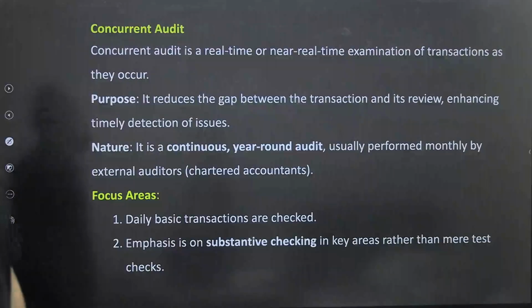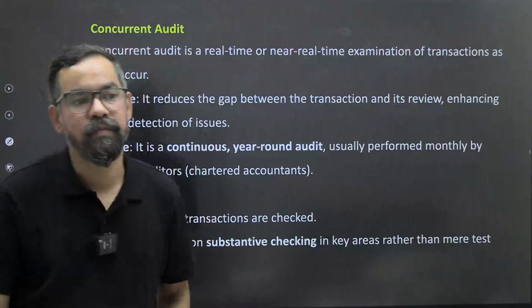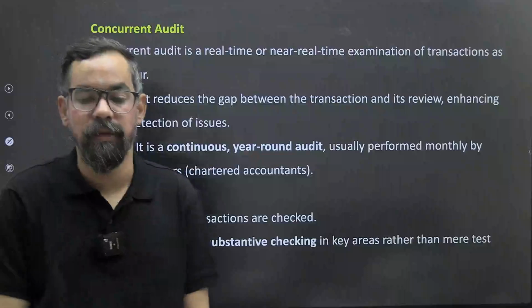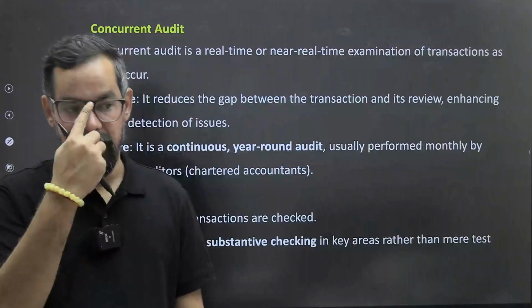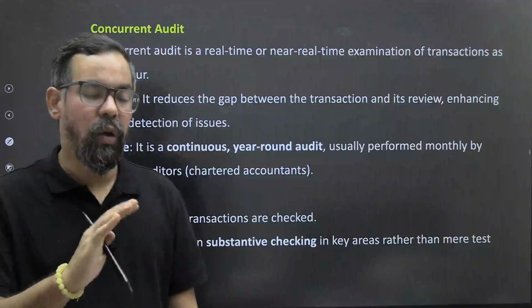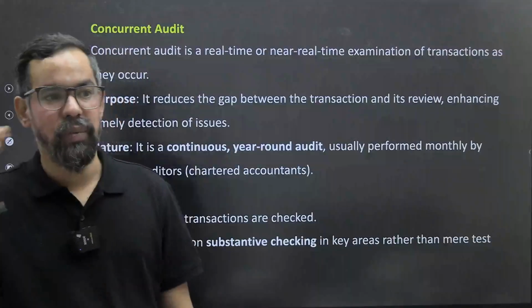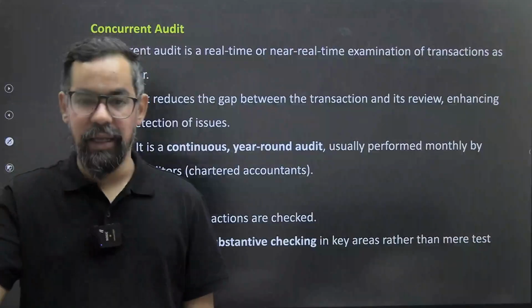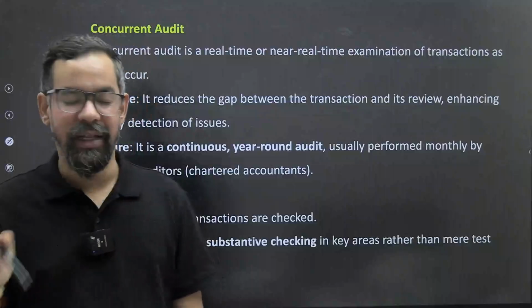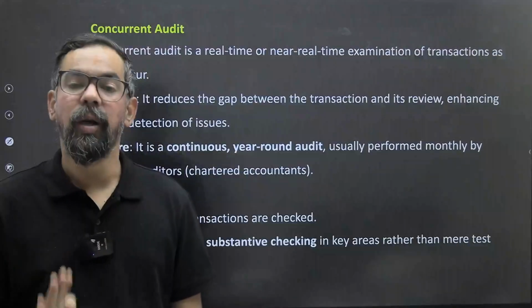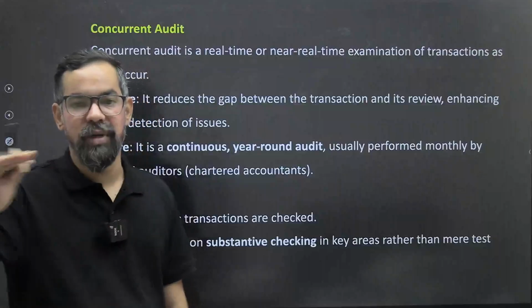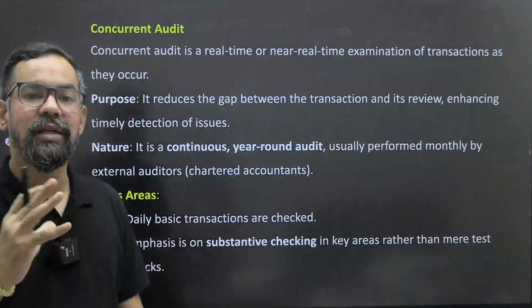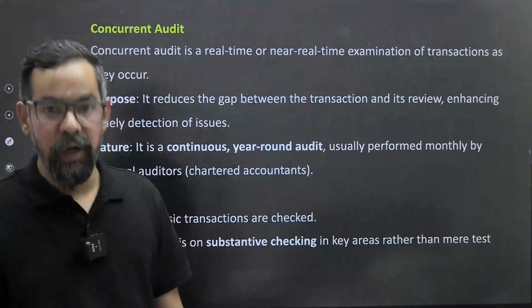Concurrent audit is something around the regular activities of that particular bank. Let's say on a regular basis we are accepting deposits, granting loans, entering into forward contracts and others, the day-to-day activities of the business itself. Now with the help of some external auditors, we conduct a sort of audit on those transactions.